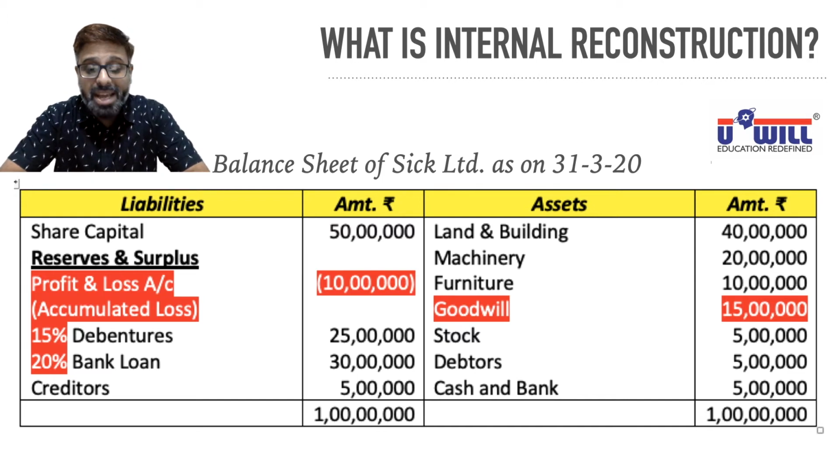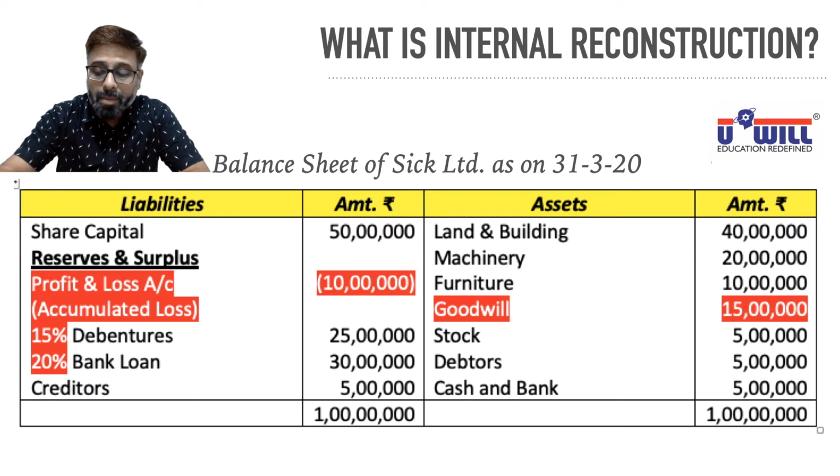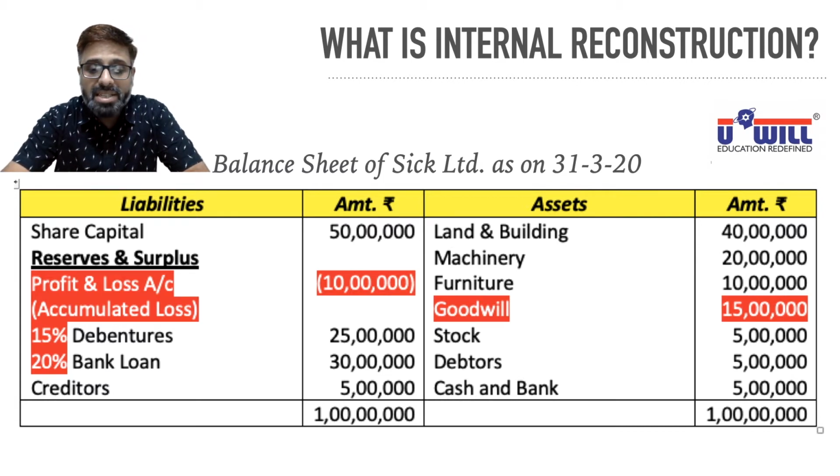Now, share capital is 50 lakhs. Now you can see all this. Profit and loss account on the liability side is a negative figure. Negative figure means it is accumulated loss. Financially weak company, SICK company. Accumulated loss 10 lakhs. Now accumulated loss means this is not the loss of current year.